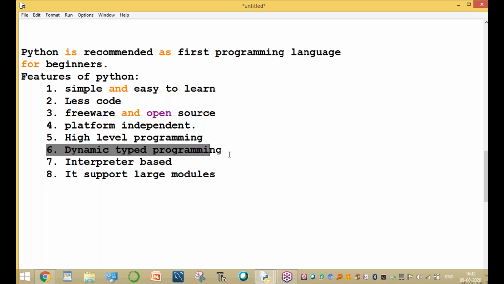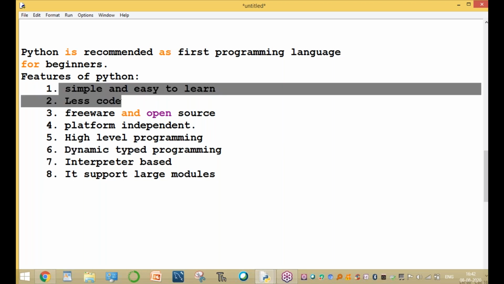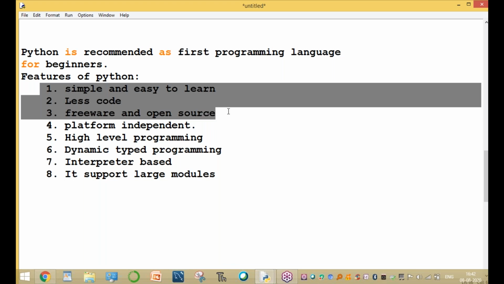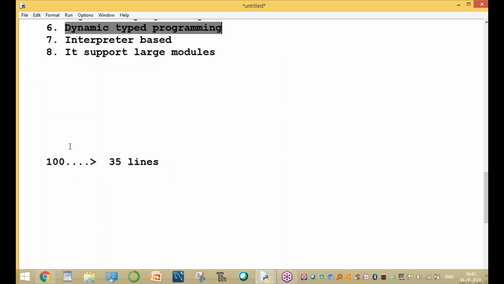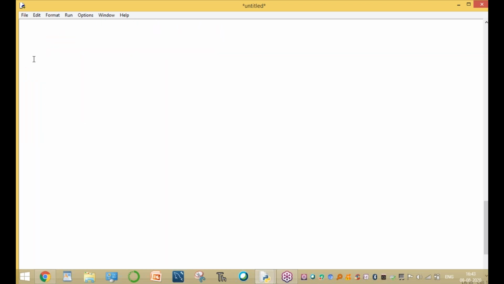Sir, what is dynamic type, sir? Already you know: simple and easy to learn; freeware and open source, meaning it is available on any website; platform independent, meaning the same program runs on different operating systems; and high-level programming language. Sir, what is a dynamic programming language? You write a program with variables and constants.